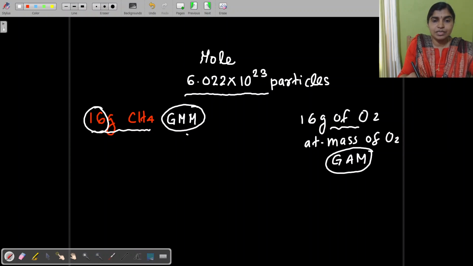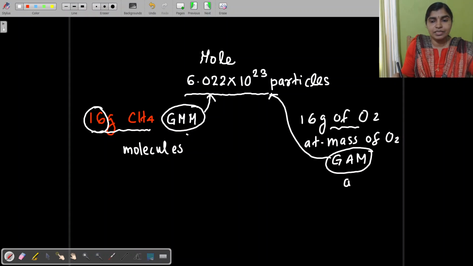Both consist of the same number of particles, that is Avogadro number of particles. The GAM and GMM both consist of the same number of particles, but here it is molecules, Avogadro number of molecules, and here it is atoms. Feel the difference? Here it is GMM.